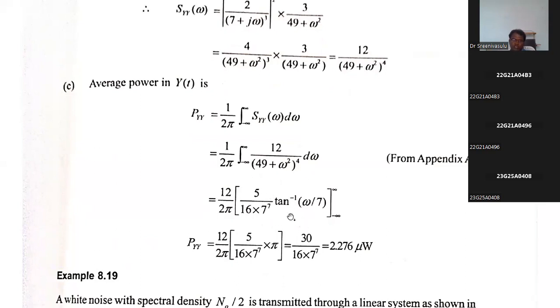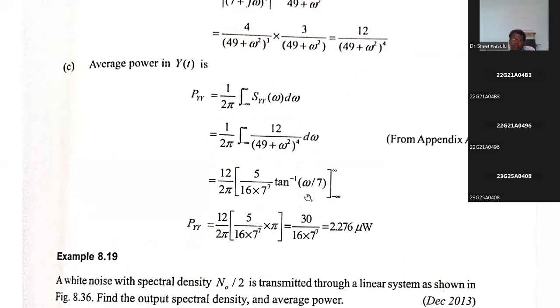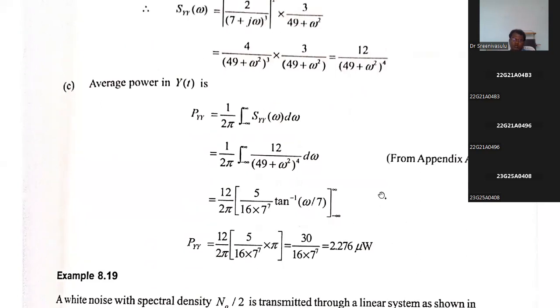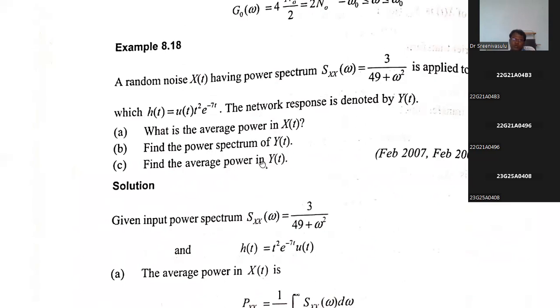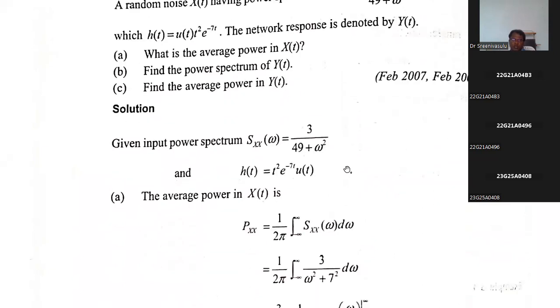So you see this letter, this tan inverse of omega by a, you substitute these limits, you will get pi. Most of the time you may expect this type of problem, where the random noise power is given, there is an LTI system, and we have to calculate the output power or output spectrum like that.